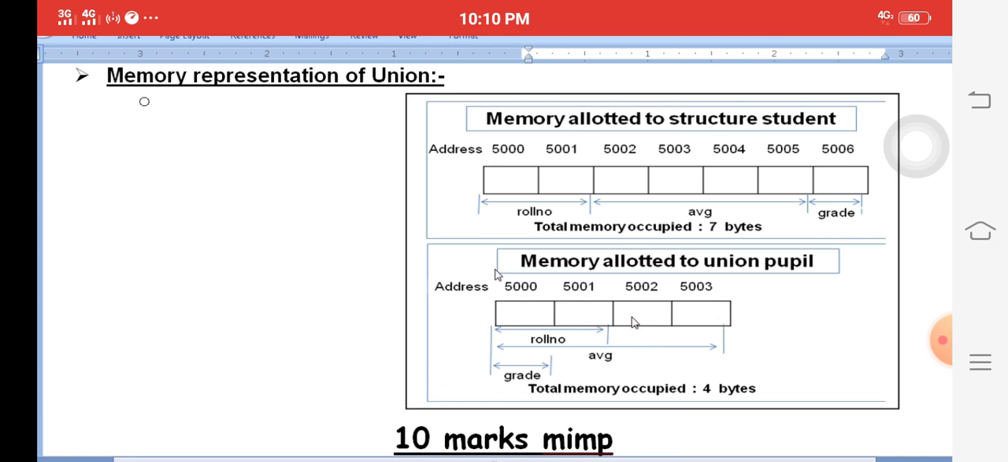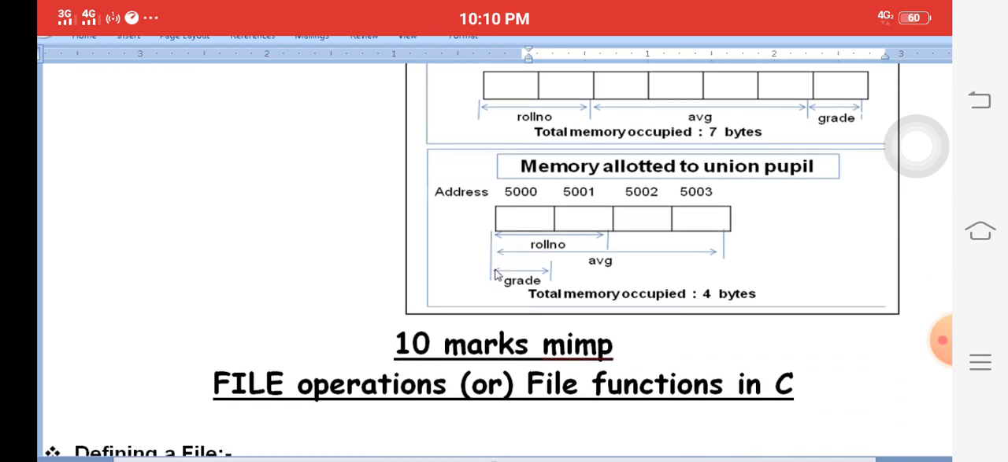So, total how many bytes here? 4 bytes. But in a structure, roll number 2 bytes, average 4 bytes, grade 1 byte. Total 7 bytes of separate memory is available, but in a union only the highest memory is created, which is 4 bytes. In a structure, individual memory is created. That is the difference.